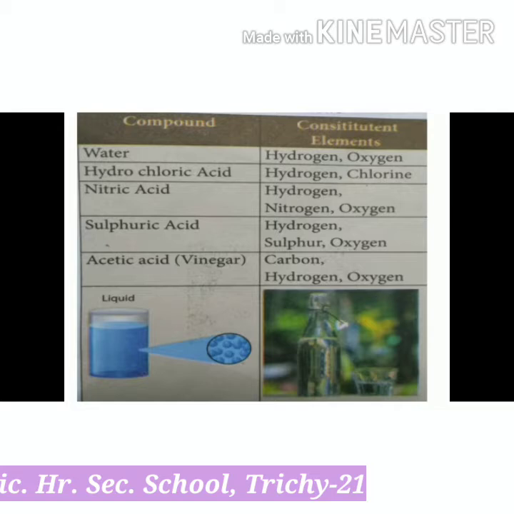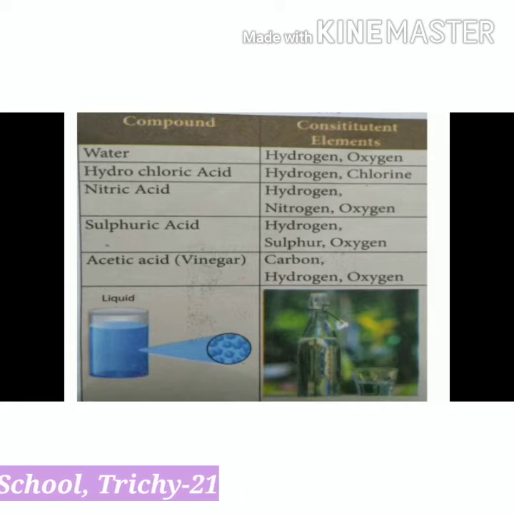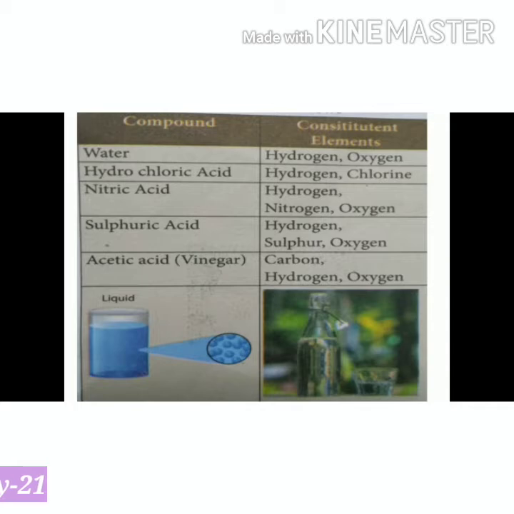Third one, nitric acid. Its chemical formula is HNO3. It contains hydrogen, nitrogen and oxygen elements. It is used for manufacturing explosives such as guncotton. It is also used for manufacturing fertilizers like calcium nitrate and ammonium nitrate.